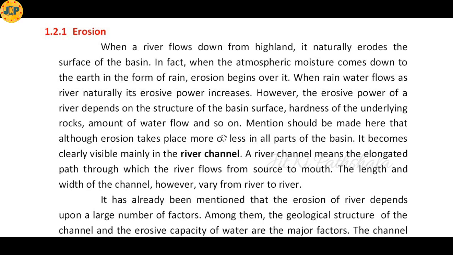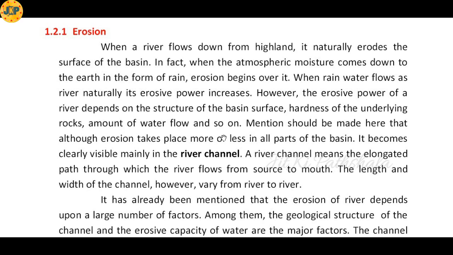Erosion takes place in all the rivers, but erosion does not take place equally, because there are certain factors which are responsible for erosion, like the structure of the river basin. That means what kind of soil is generally present in that particular area also matters for erosion. Apart from that, the different types of rocks or the hardness of underlying rocks also matters.